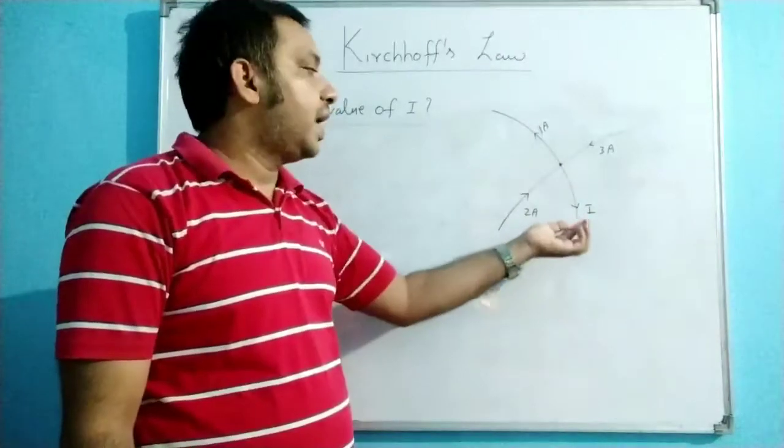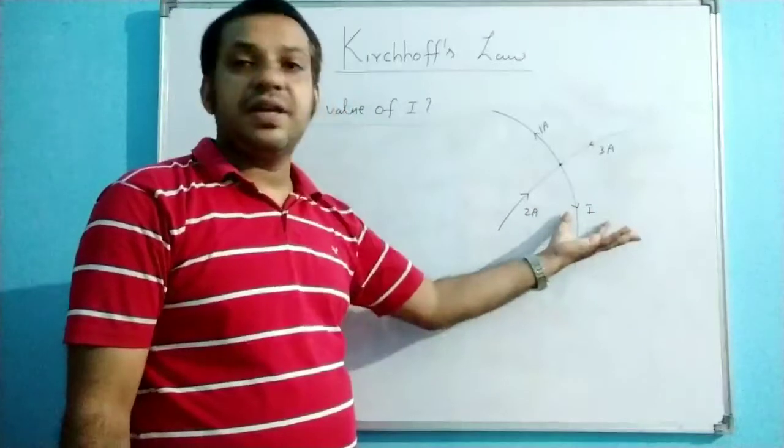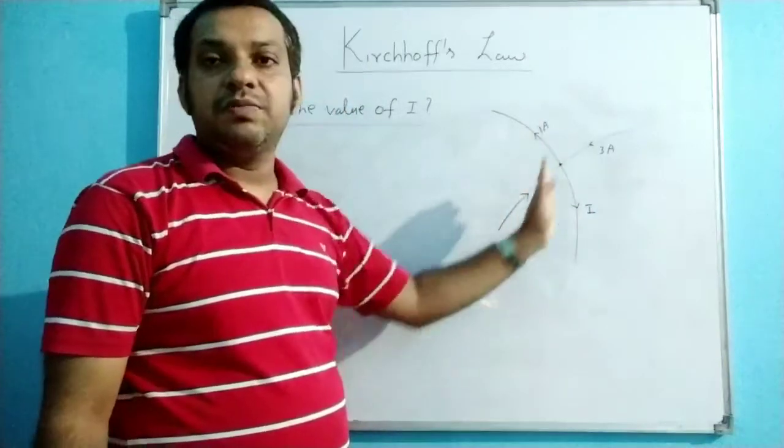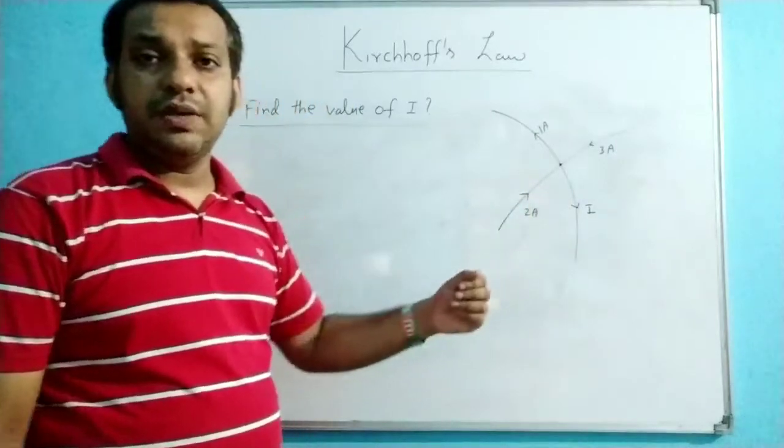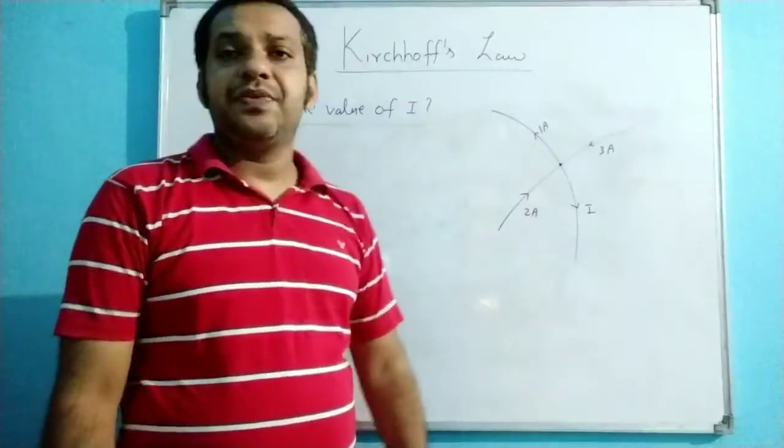This value of I is unknown. The rest of the values of the current are given. Only this I value is not given, so you have to find the value of this I.